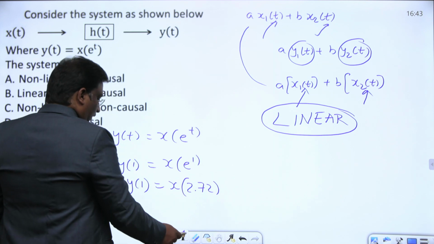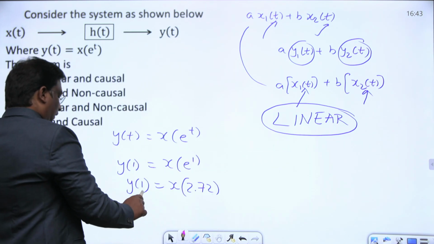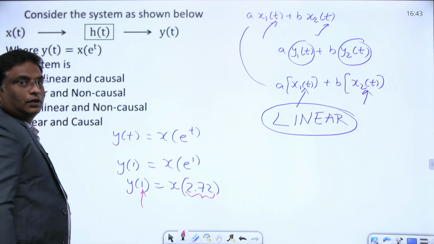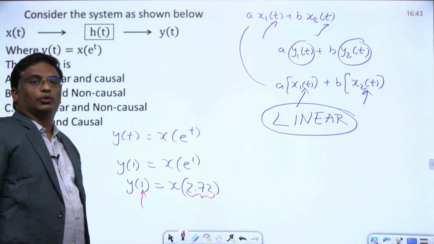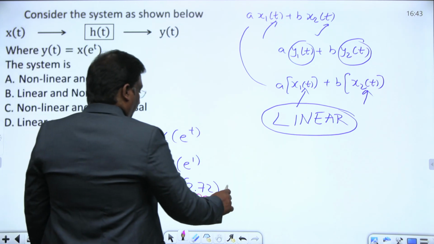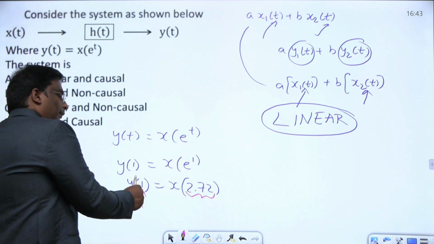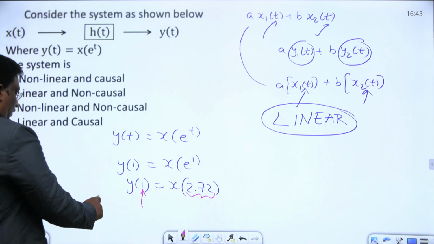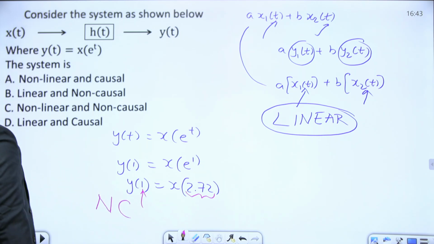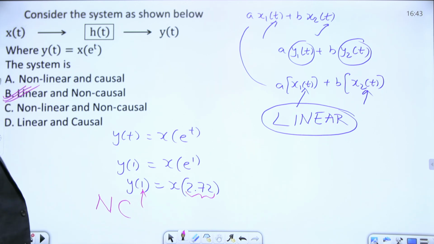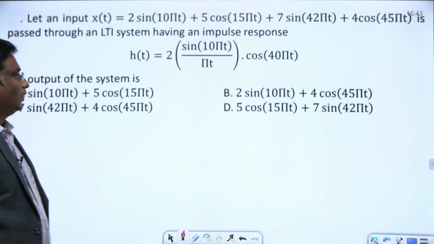Now here, common sense tells me that 1 is the present value, then 2.72 becomes a future value. Present output depends on future inputs, then the system is non-causal. Therefore the system is linear non-causal, which is the right answer. Clear? These are definitions. From definitions you can answer these questions. Let's move on to the next question.